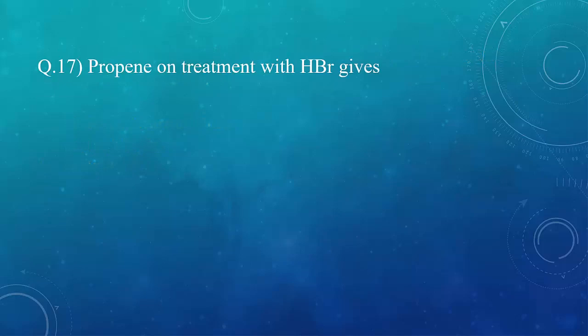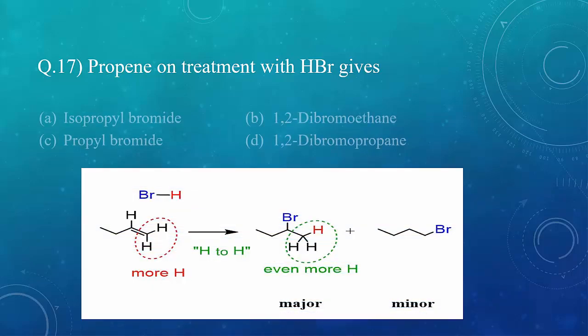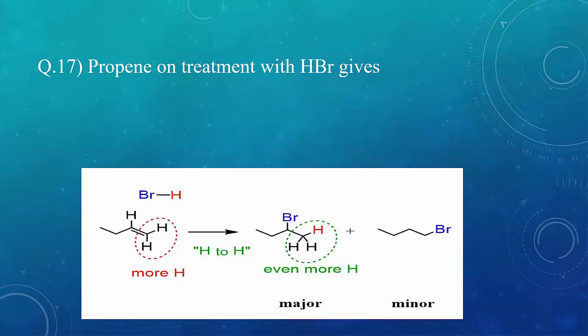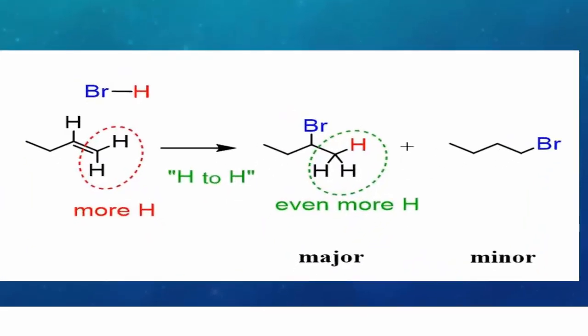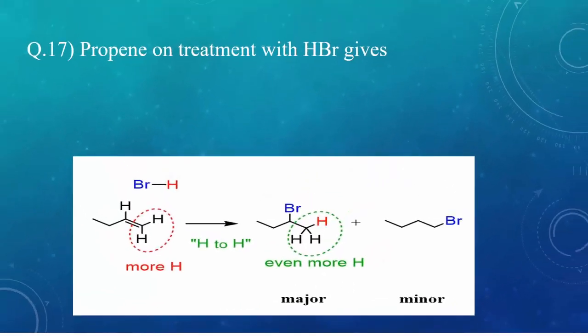Question 17. Propene on treatment with HBr gives. In this, propene is an unsymmetrical alkene and HBr is an unsymmetrical reagent. So it follows Markovnikov's rule of addition. So in HBr, the negative part of the reagent is Br, being more electronegative, gets added to the double bonded carbon which has less number of hydrogen atoms as shown in this, giving us isopropyl bromide. So the correct option is A.